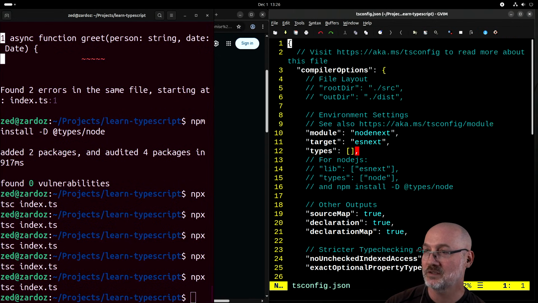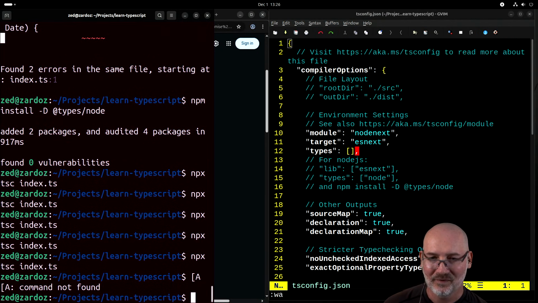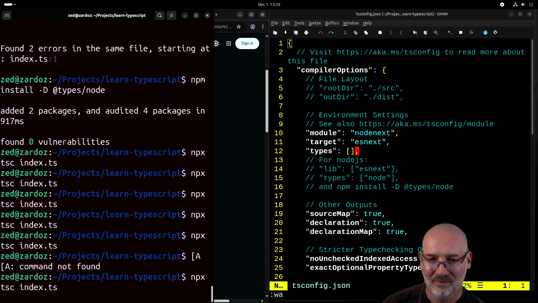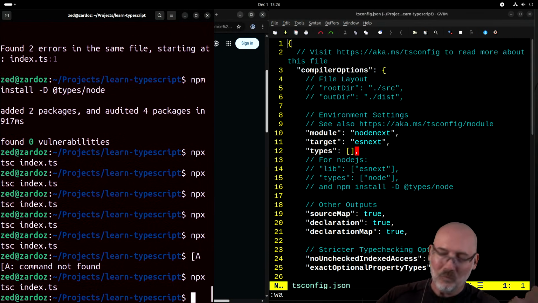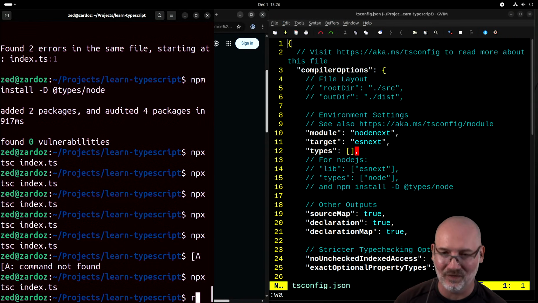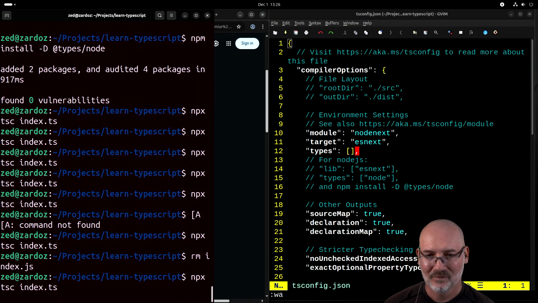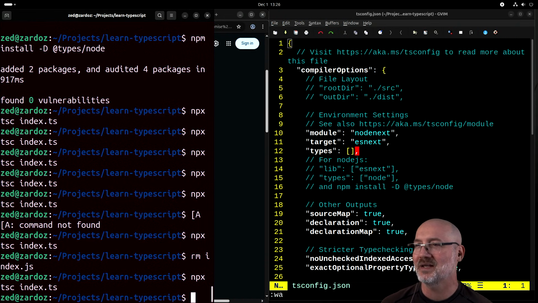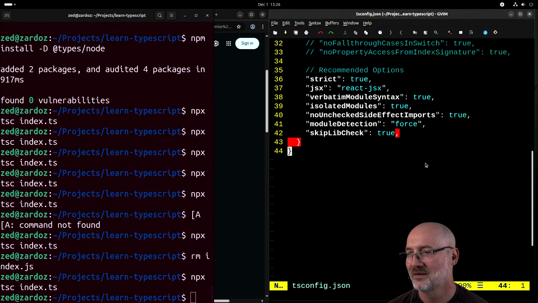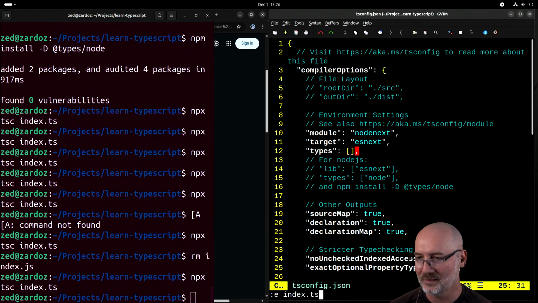That's a bad JSON file. What is going on? Okay, hold up. Wait, this is the original config file. Why does the error go away?